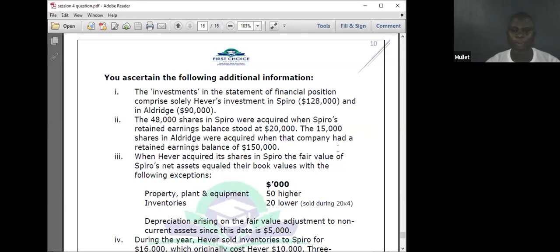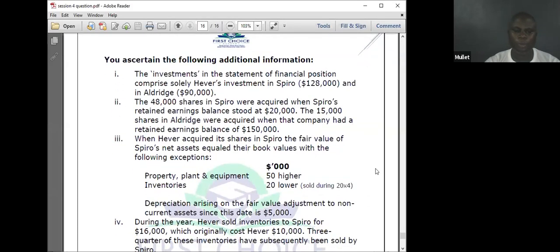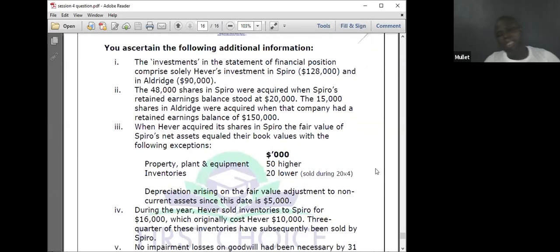Additional information 4. During the year, IFA sold inventory to Sparrow for 16,000, which originally cost 10,000. 3/4 of this inventory has subsequently been sold by Sparrow. That means if 3/4 is sold, 1/4 is not sold. Is there an element of profit on the unsold? Yes. It cost 10,000. You sold it at 16,000. That means you made a profit of 6,000 on it.